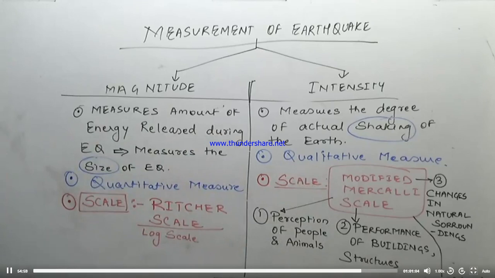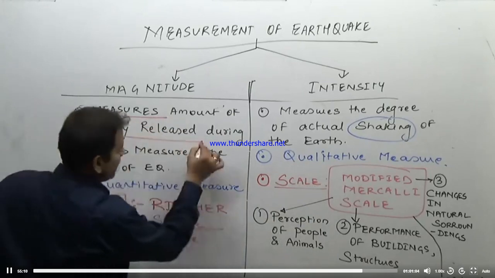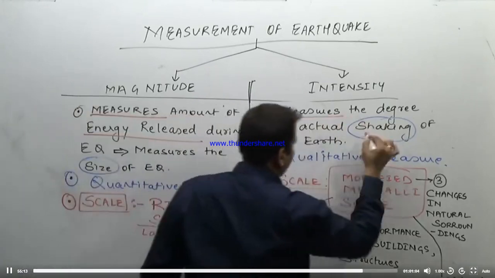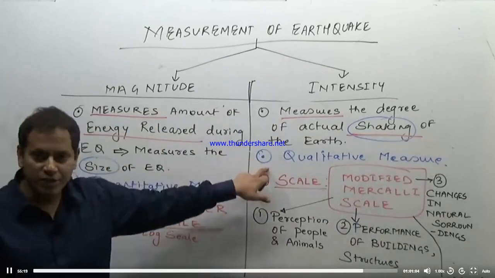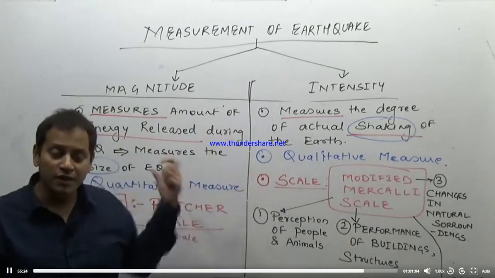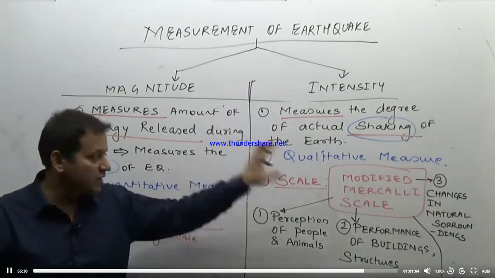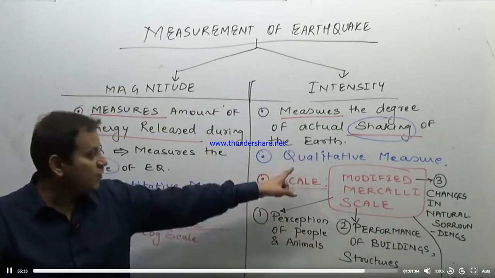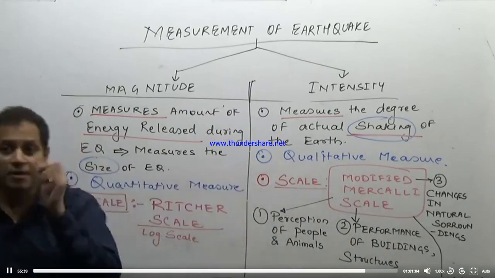Now you remember, again, look at this. In fact, take these important points. Magnitude is the measure of the amount of energy released. The intensity measures shaking of an earthquake. So it is a quantitative measure, and this is a qualitative measure. Why? Magnitude is just determining the amount of energy released. It is not determining the impact on the area in terms of destruction of life, change in the natural surroundings, which is done here in the intensity scale. Therefore, it is a qualitative measure. Magnitude is measured by a Richter scale. Intensity is measured by a modified Mercalli scale.